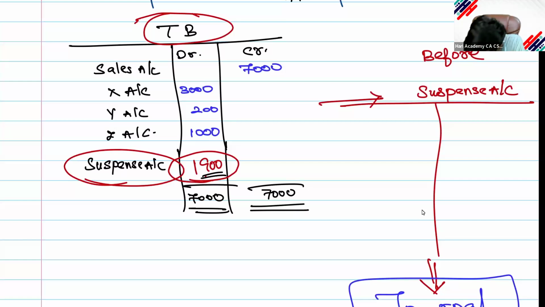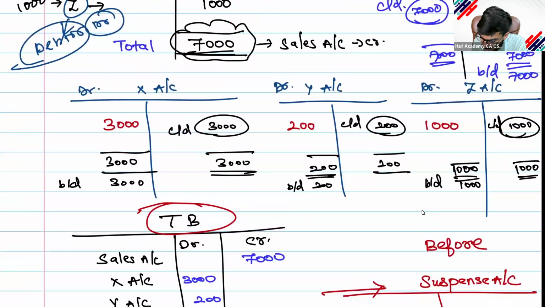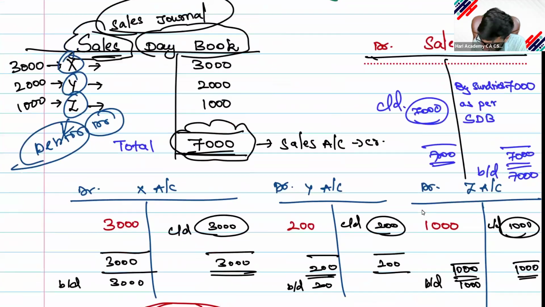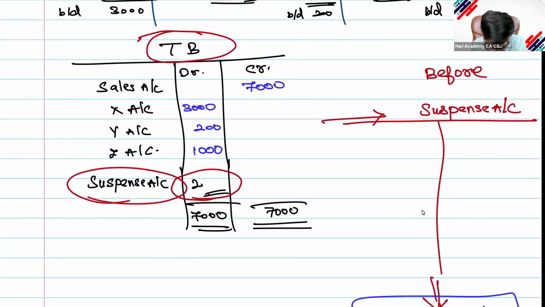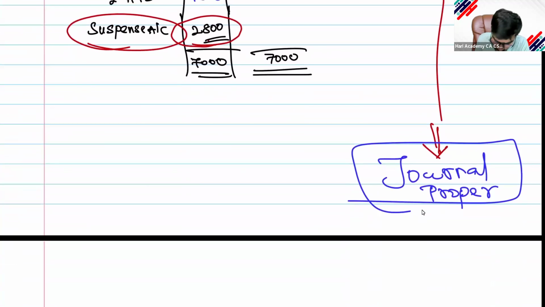Why is it a temporary account? Because I committed a mistake. What is the value? 3,000, 4,000, 7,000. That is 1,800, right? 7,000 minus 4,200, or rather 4,200 minus 7,000, will give you 2,800. Correct? 2,800.